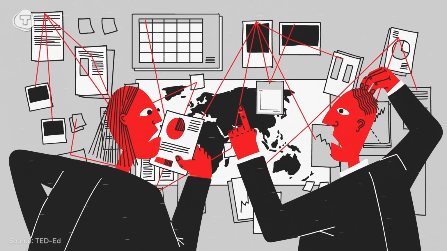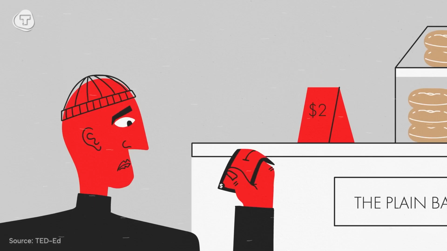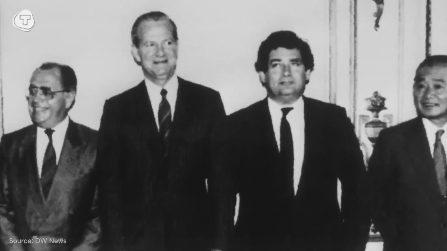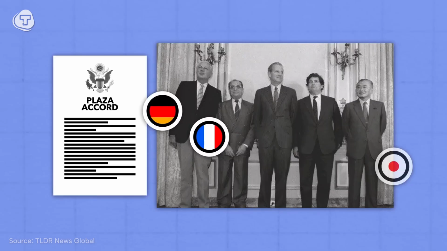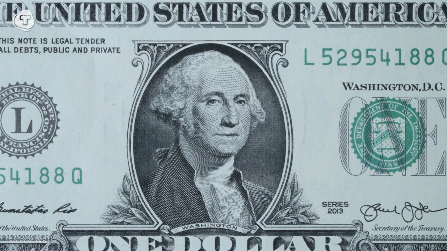In this video, we will explore what exactly the Mar-a-Lago Accord is, how it might work, and what it could mean for the markets. Before we get into the mechanics, let's take a step back to understand the backdrop. The Mar-a-Lago proposal takes inspiration from the 1985 Plaza Accord, a historic agreement between the US, Western Europe, and Japan to weaken the US dollar in order to address trade imbalances. The coordinated devaluation successfully boosted US exports and shifted the global economic order in America's favor.